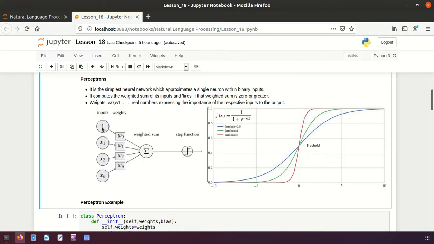The inputs and the weights will be dot-producted, and then all of them will be summed together and fed to this neural network. The neural network decides whether it is greater than 0.5 or lesser. If it is greater, it fires 1, and if it is lesser, it fires 0, right? Here this is the formula: f(x) is equal to 1 by 1 plus e to the power of minus lambda into x.